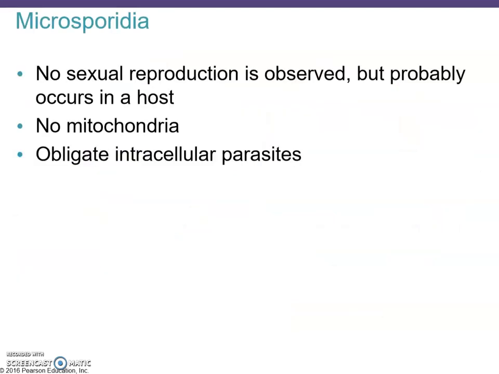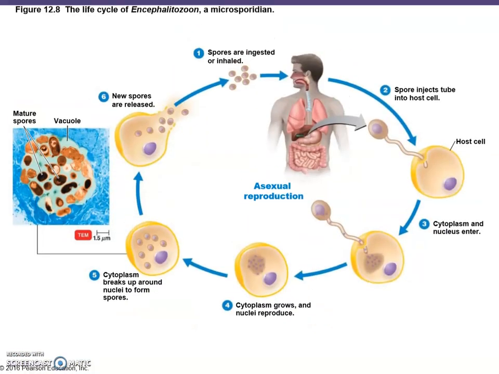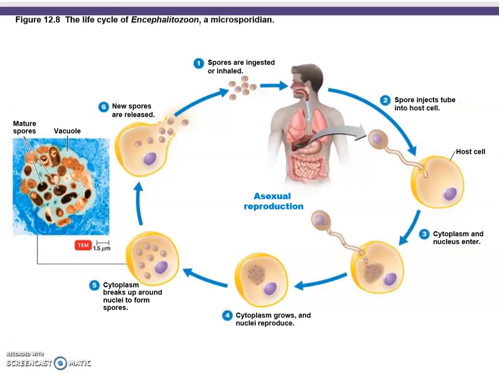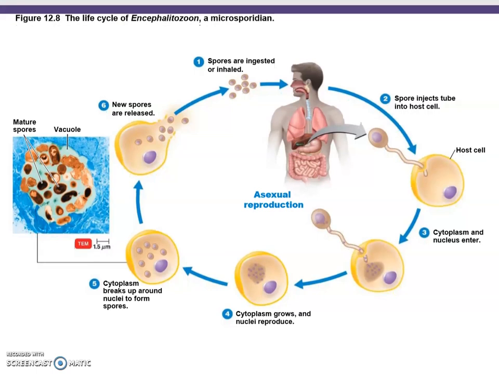Next up on our list of the medically important fungi were the Microsporidia. They don't have a sexual reproduction that you could observe, but it probably does occur in a host. They are obligate intracellular parasites. They do not have mitochondria, which means they rely on the energy metabolism of their host cells. Here is what it might look like when somebody is infected with a Microsporidium.